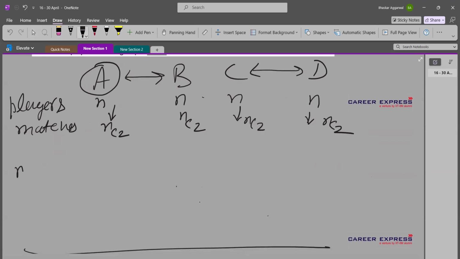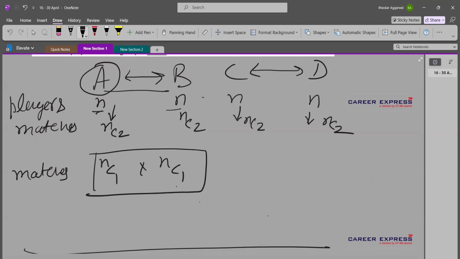Fine. So number of matches. How many matches will be played? A and B, there are N players in A and N players in B. So I will pick one player from A and one player from B. So NC1 and NC1. In these many ways, I can pick a player from each group, right? That means this will be the number of matches when they play exactly once.